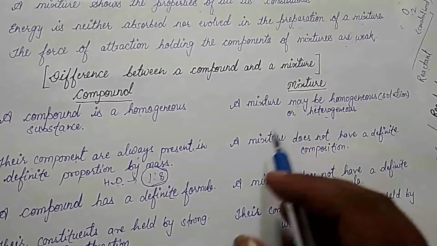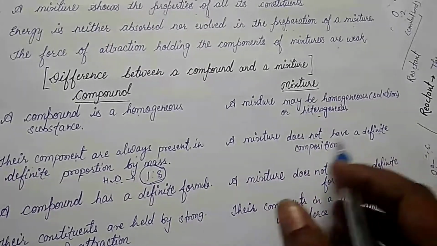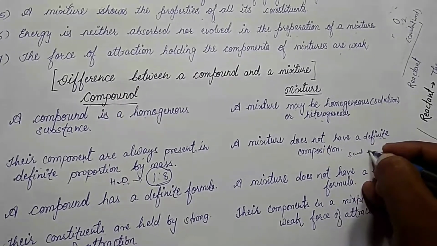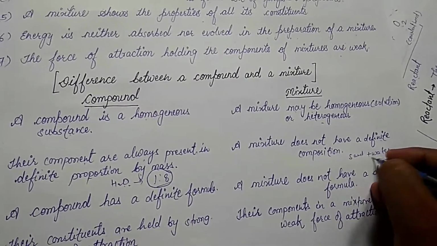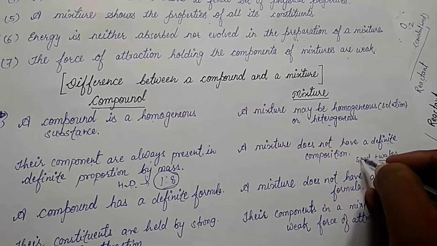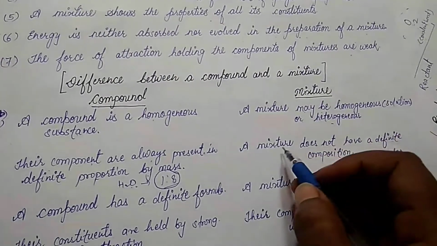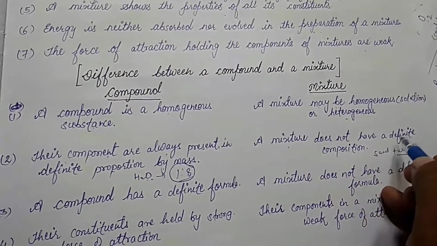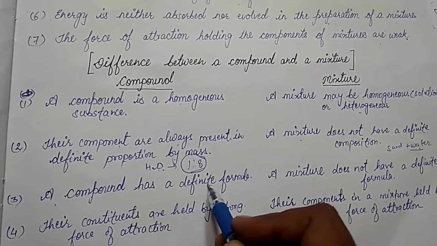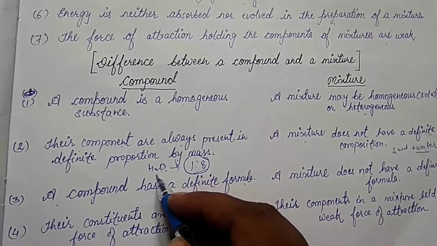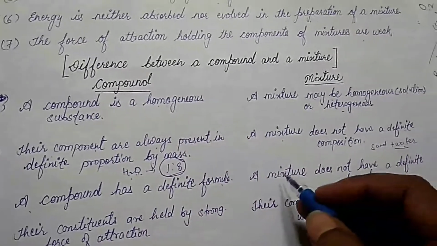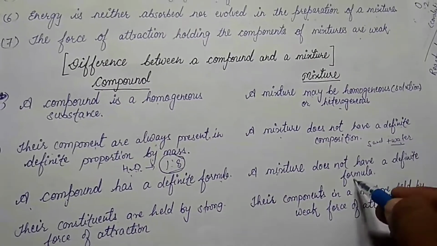But in a mixture children, a mixture does not have a definite composition. For example, sand and water. Maybe the amount of water is larger than sand, or the amount of sand is more than water. It means a mixture does not have a definite composition. Clear children? Third, a compound has a definite formula, means you will always get the formula of water as H2O. But a mixture does not have a definite formula.